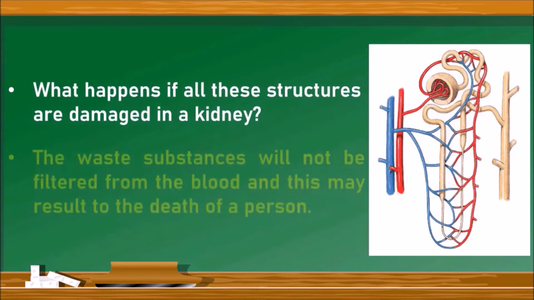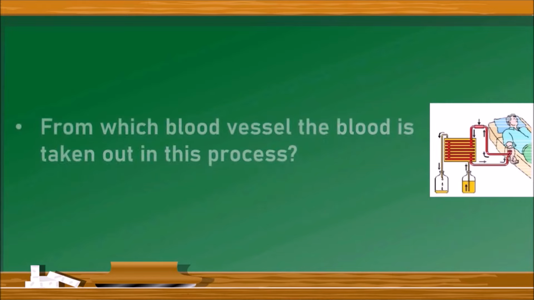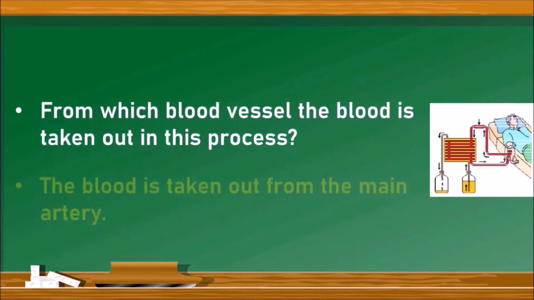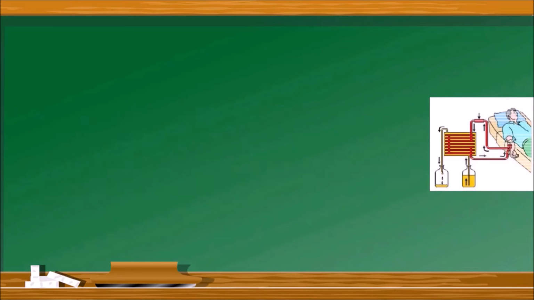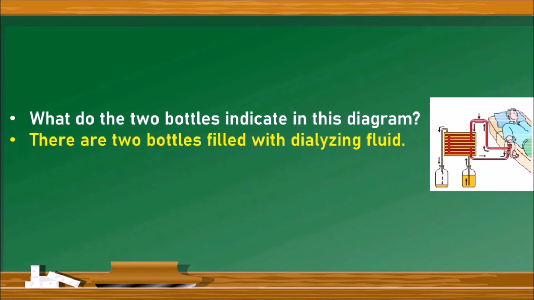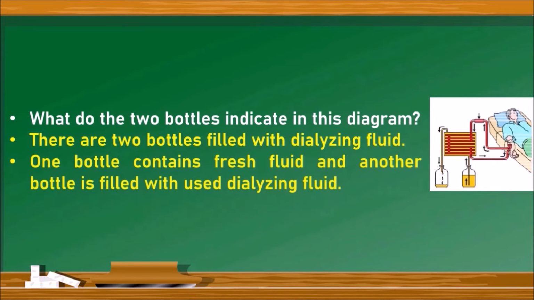The next one, from which blood vessel the blood is taken out in this process? Actually, the blood is taken out from the main artery. The next question, what do the two bottles indicate in this diagram? There are two bottles filled with dialysing fluid. One bottle contains fresh fluid and another one is filled with the used dialysing fluid.